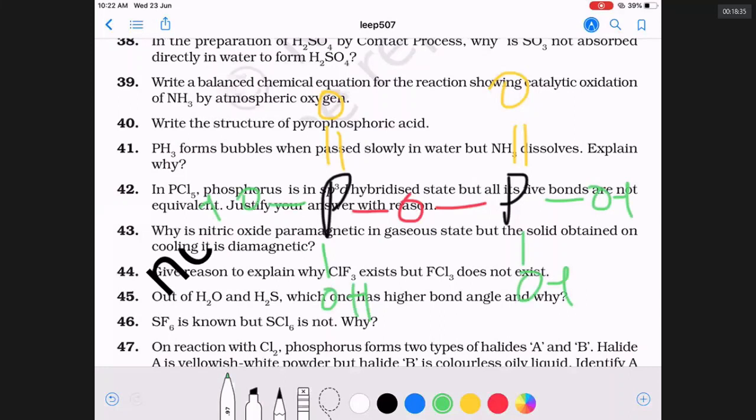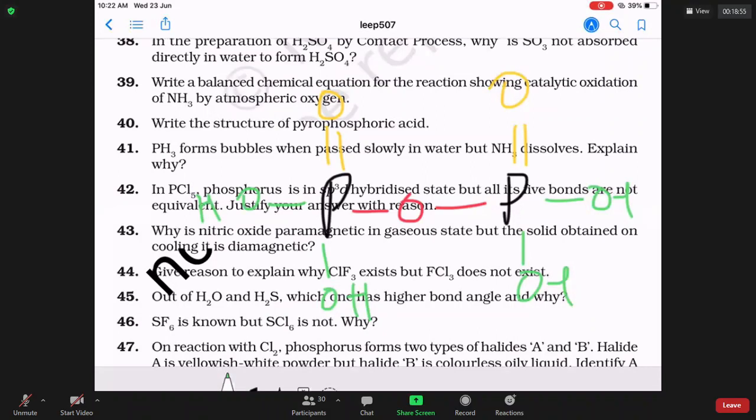It is a tetrabasic acid with one P-O-P bond. Can you see it clearly? Yes. It is obtained by gently heating phosphoric acid. Thank you very much for doing this. Next question.